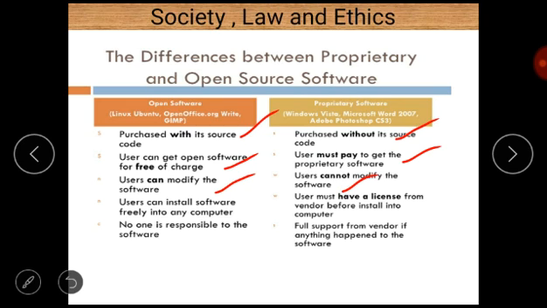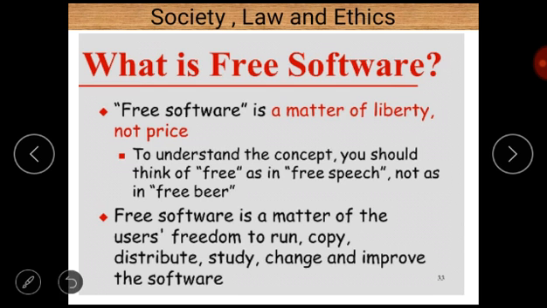In case of open source, the user can install the software freely on any computer, and for proprietary software, the user must have a license from the vendor before installing on computers. And the last point regarding open source software is that no one is responsible for the software, and for proprietary software there is full support from the vendor if anything happens to the software. So these are the five basic differences between open source software and proprietary software.